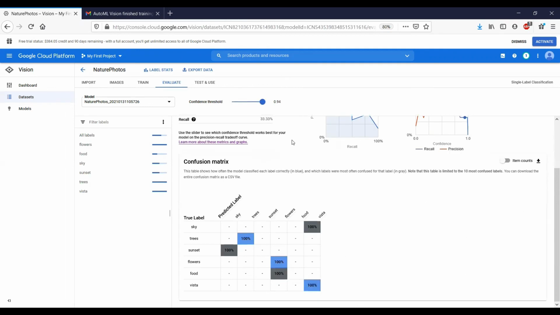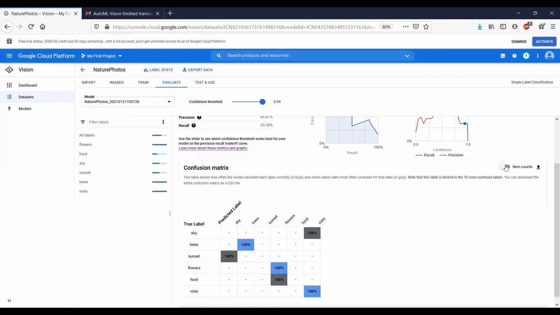Now of course our model hasn't performed well enough. In the confusion matrix, you can see the blue boxes with 100%, and there we get perfect classifications. And then we also have grey boxes with 100% that are missed classifications. Since we had chosen a single label classification and not multi-label classification, the other boxes are empty. Now if you want to see the counts, there is a toggle button on the right side, and that will provide you with the item counts instead of percentages. You can also download the confusion matrix as a CSV file.